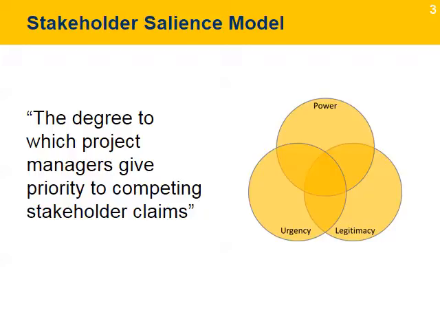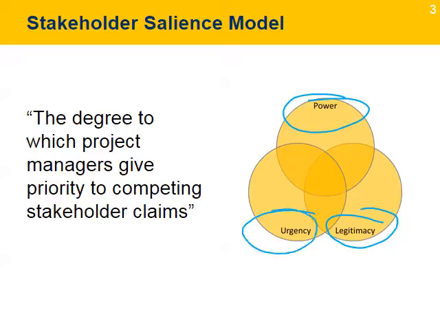That is one reason why it's so important to understand more their claims for attention based on three simple attributes: the power of a stakeholder, their legitimacy, and their urgency on their claim. This is the basis for the stakeholder salience model. Stakeholder salience is then defined as the degree to which project leaders give priority to competing stakeholder claims.